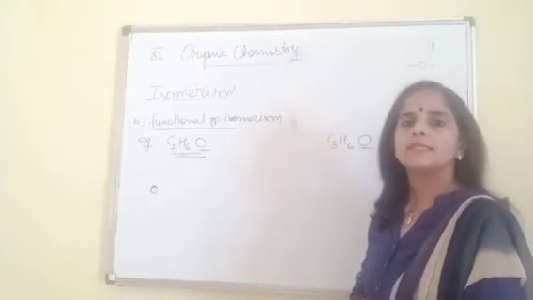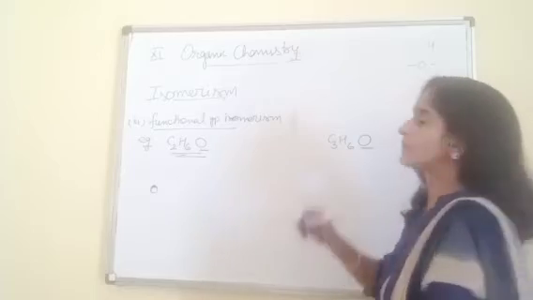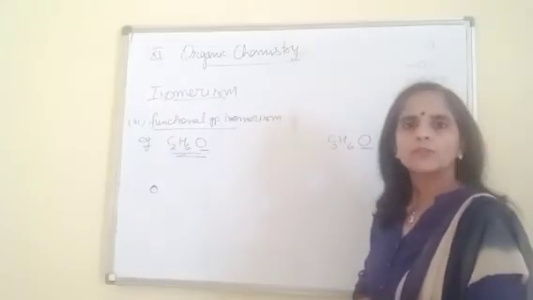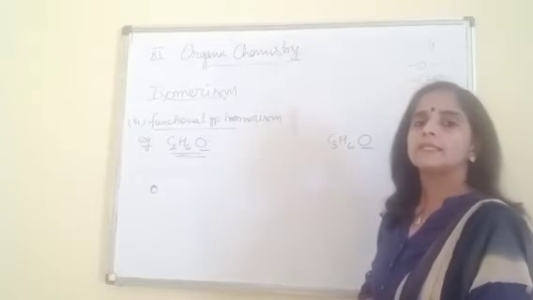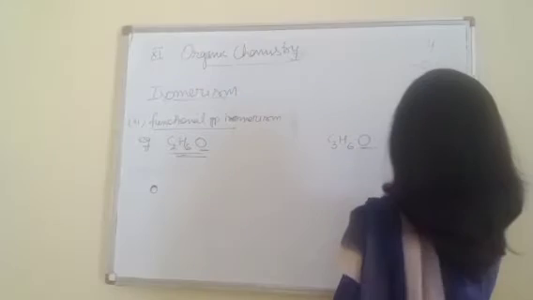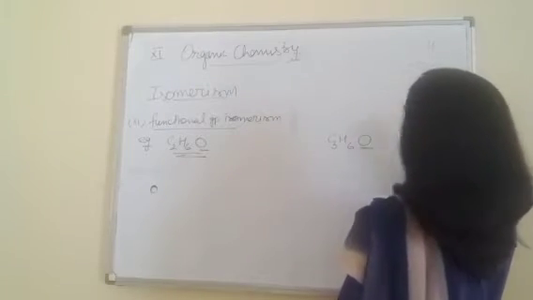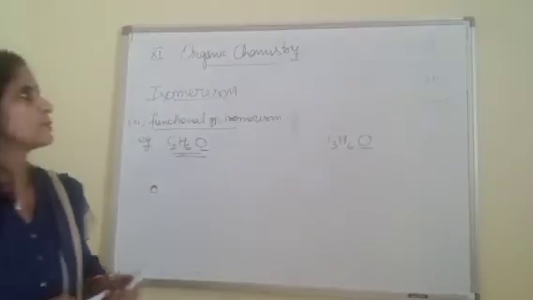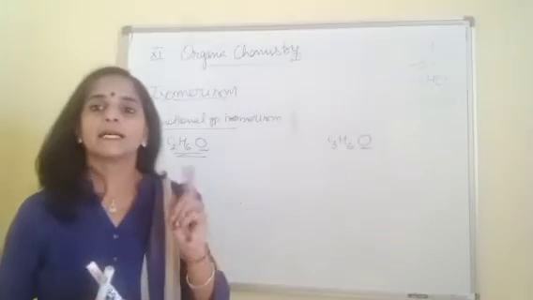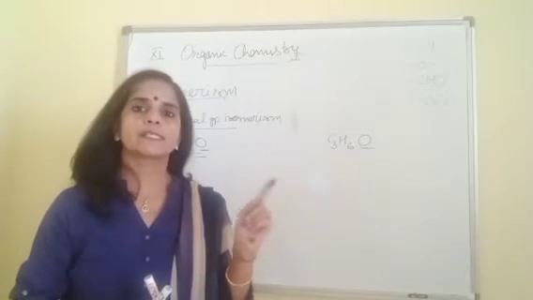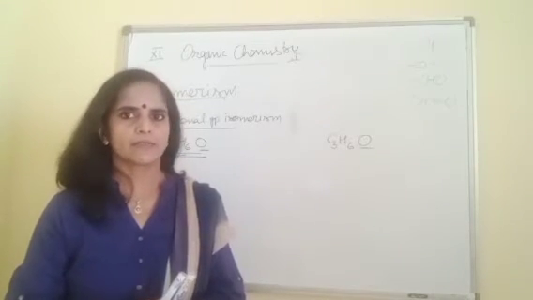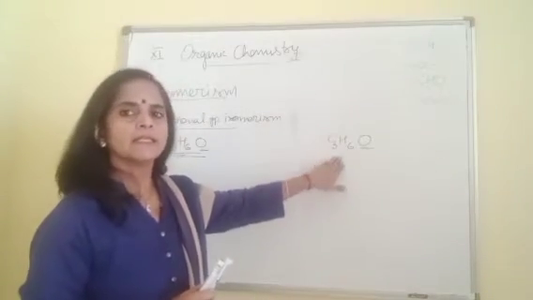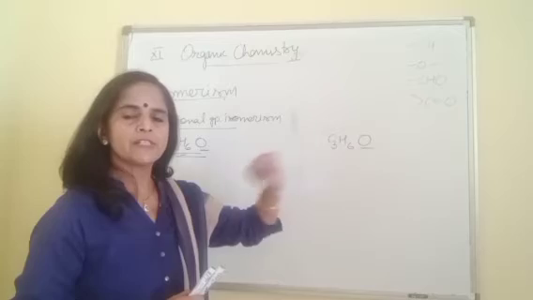The next is aldehyde, RCHO. The third is ketone, RCOR. These are the three functional groups which contain oxygen other than carbon and hydrogen. So of course these two compounds contain one of these functional groups.